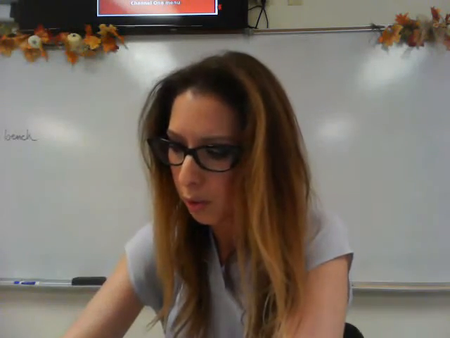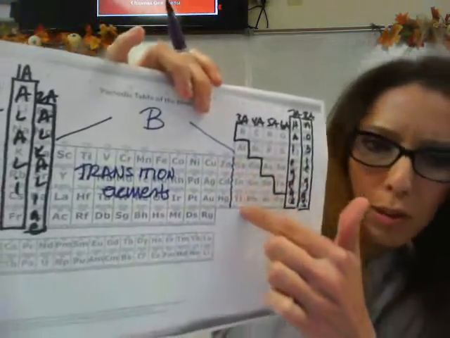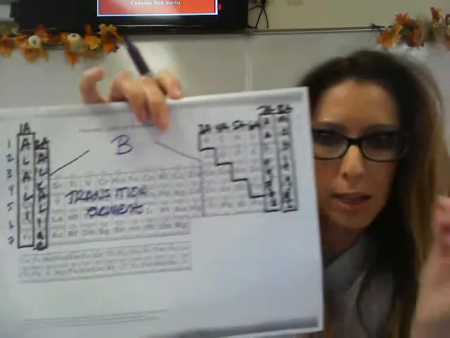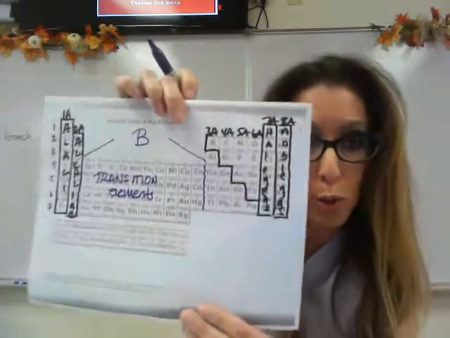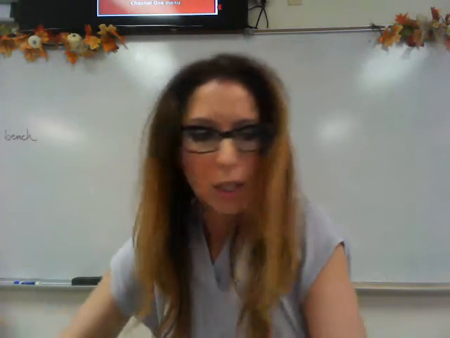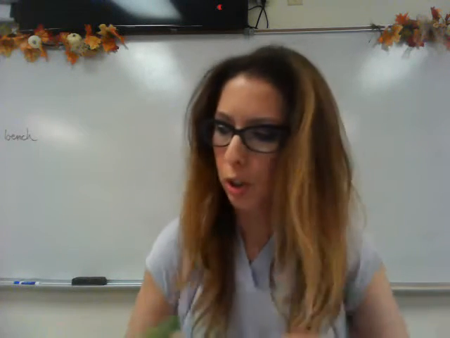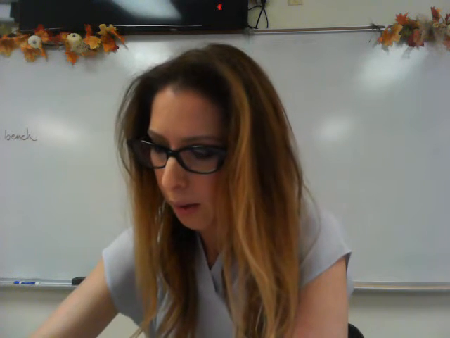Here your handout is showing you that, I'm going to make a little squiggly line. The transition elements are ending right here where the squiggly line is. Technically, underneath the stair step, those metals are also considered transition elements. It would probably be a good idea to label the metalloids, so I'm going to highlight them in green.